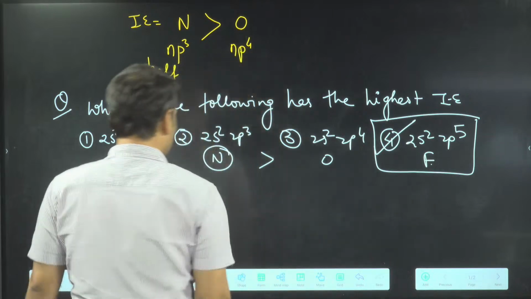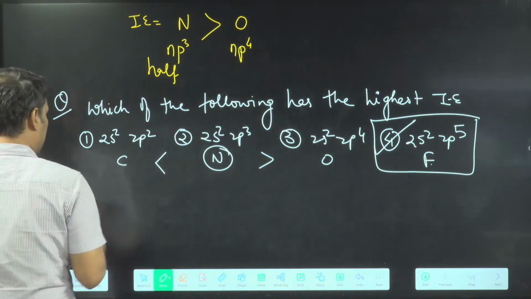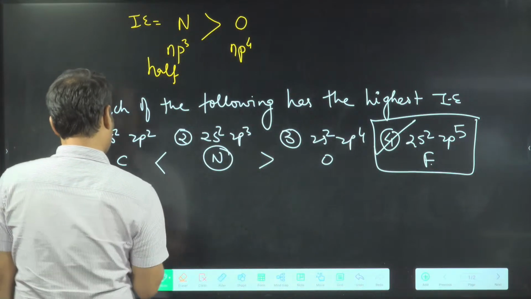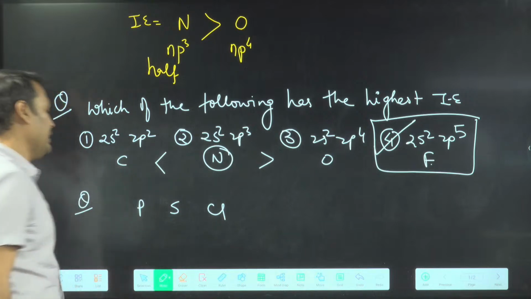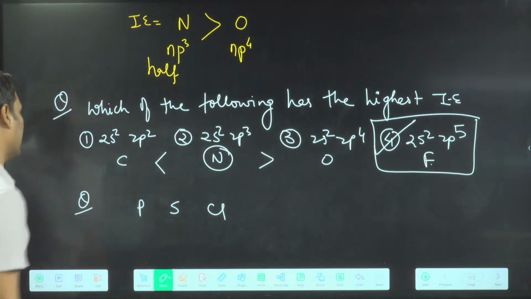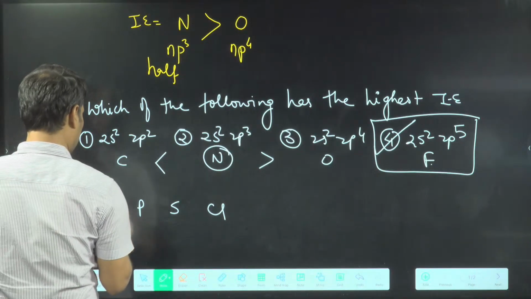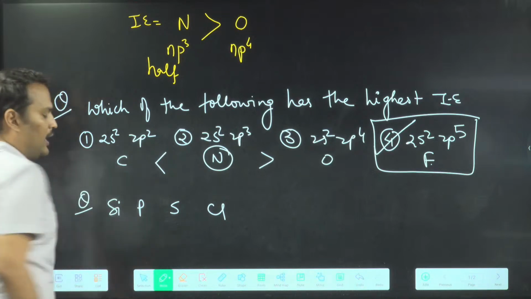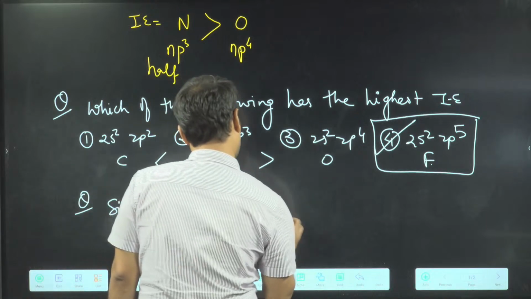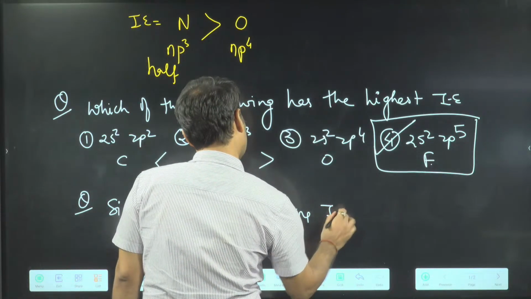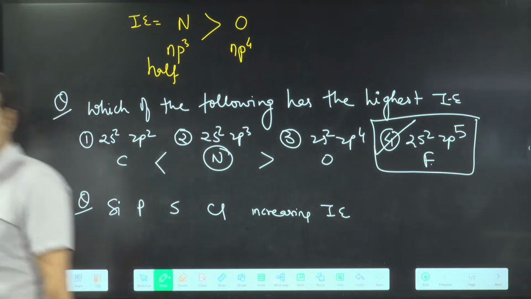ठीक है? Similarly, if I ask you a question like this, can you tell, this is phosphorus, this is sulfur, this is chlorine? Arrange on the basis of, एक और लिख दे. Should I write one more? So let me write silicon. Arrange on the basis of increasing ionization energy. जल्दी बताओ.